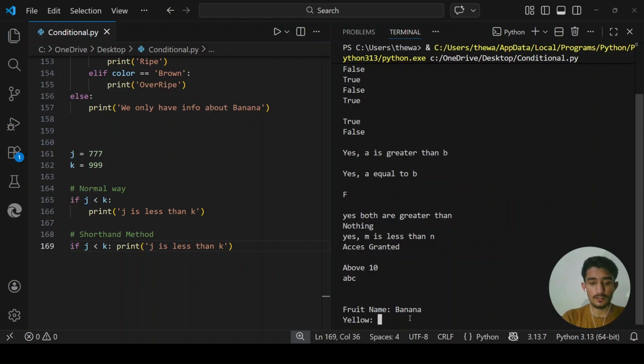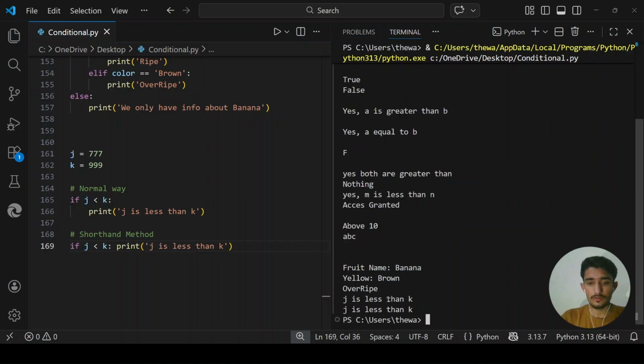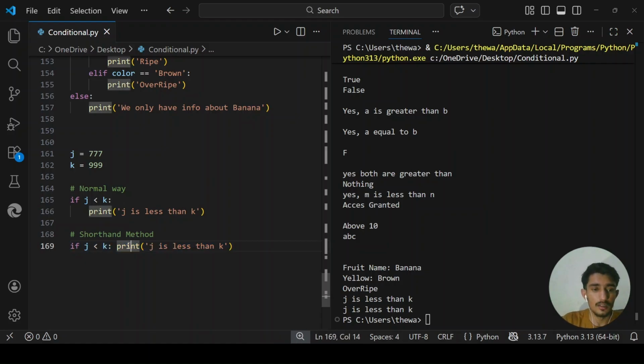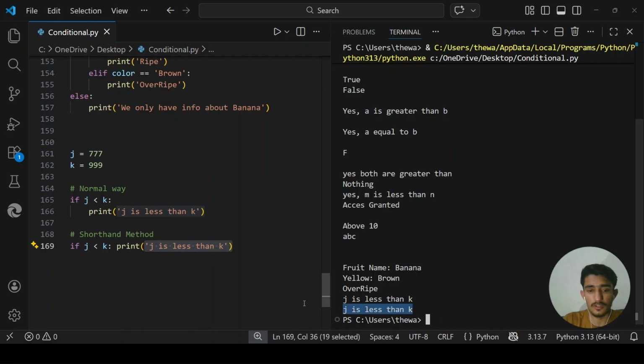Here you can see this line comes from this, the normal way we use the if statement. It says j is less than k. And here is the shortened method, where we write the whole line in just a single line. We read it as: if j is less than k, print this line on the screen.